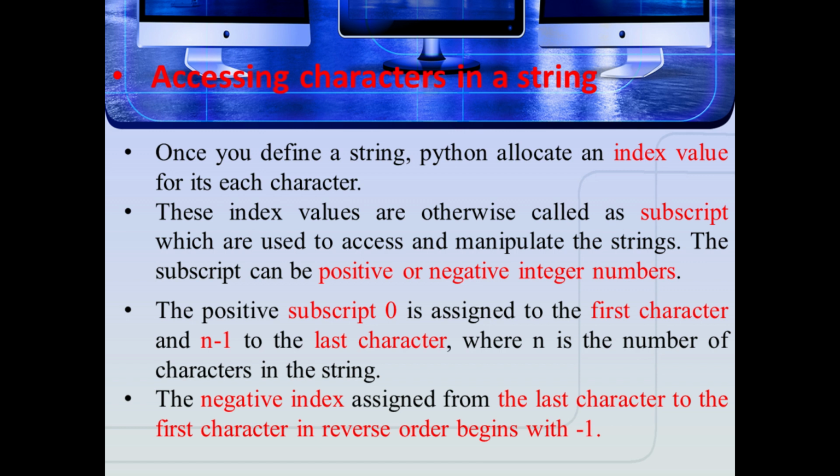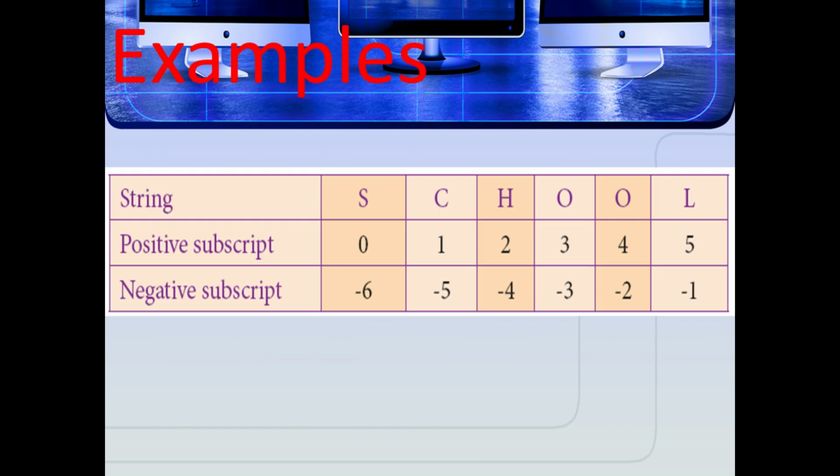Here see the example, the string school. Here the positive subscript means starting from 0 and ending at the number of characters in the string. So starting from 0, that means it's a positive subscript, assigned from 0 to n minus 1. Here see school: S is 0, C is 1, H is 2, O is 3, O is 4, L is 5.